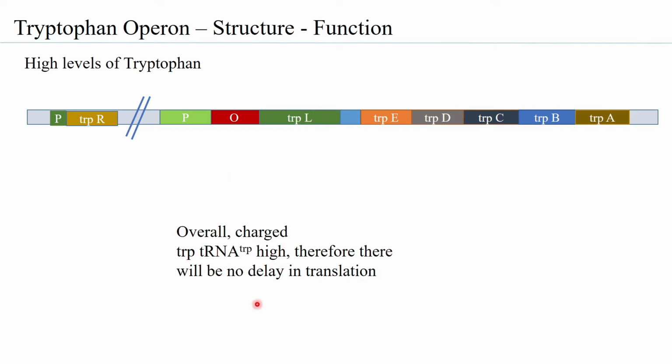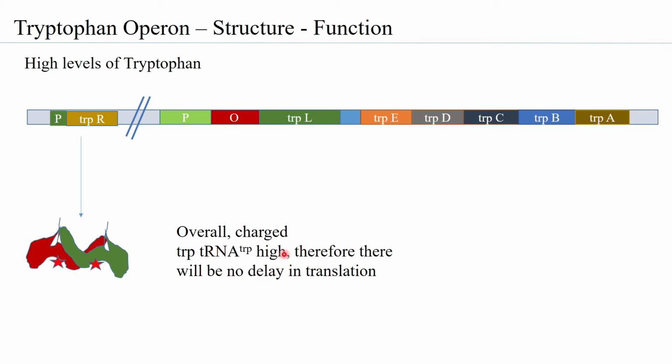So you will not find any delay in the synthesis of any of the proteins, because the ribosome does not have to wait for a charged tRNA with tryptophan to come and get incorporated in the polypeptide being formed. So this is an observation that is there with high levels of tryptophan. The aporepressor that is formed will immediately be bound to by the tryptophan molecules because you have an excess. Why do you have an excess?